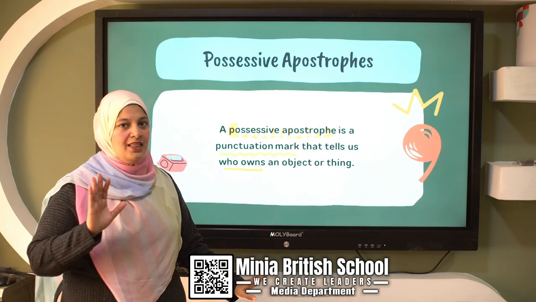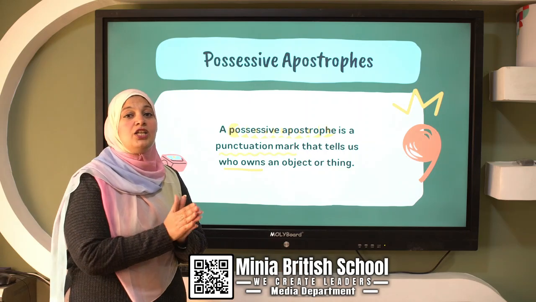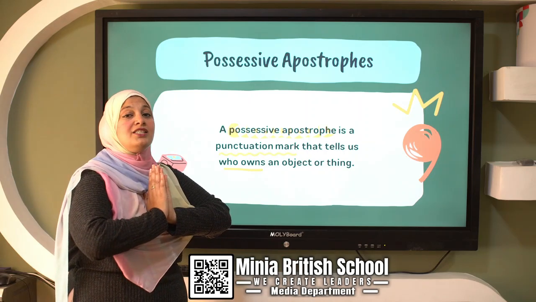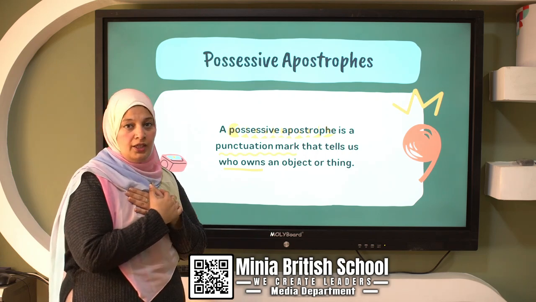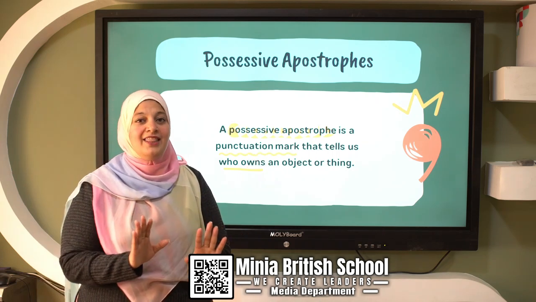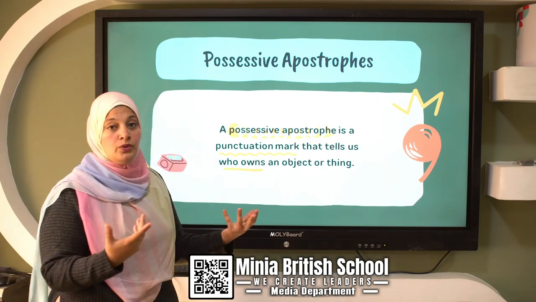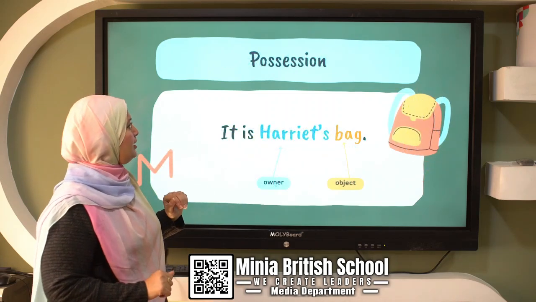Possessive apostrophe: we said that possessive is when someone has something, it owns something. So this is possessive. I own something, it's my thing. So the possessive apostrophe is a punctuation mark that tells me who owns this thing or this object. Like look at this one.